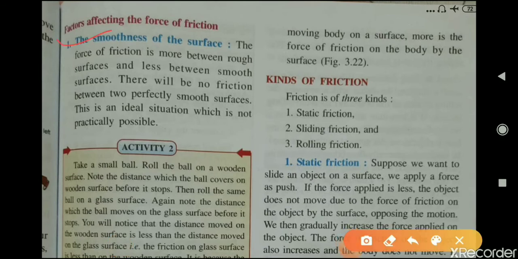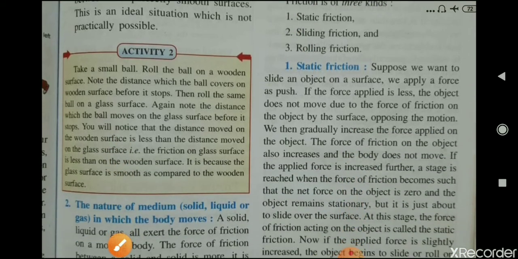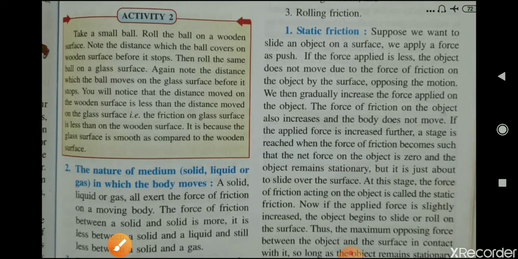Okay, now we will discuss the kinds of friction. Friction is of three types, three kinds. First one is static friction, then sliding friction, and then rolling friction. We will discuss them one by one. First one is static friction.